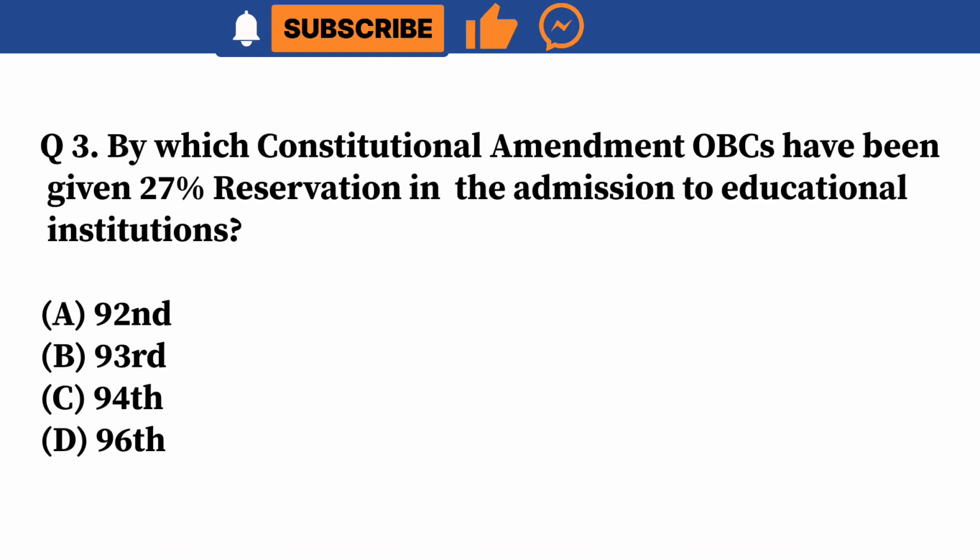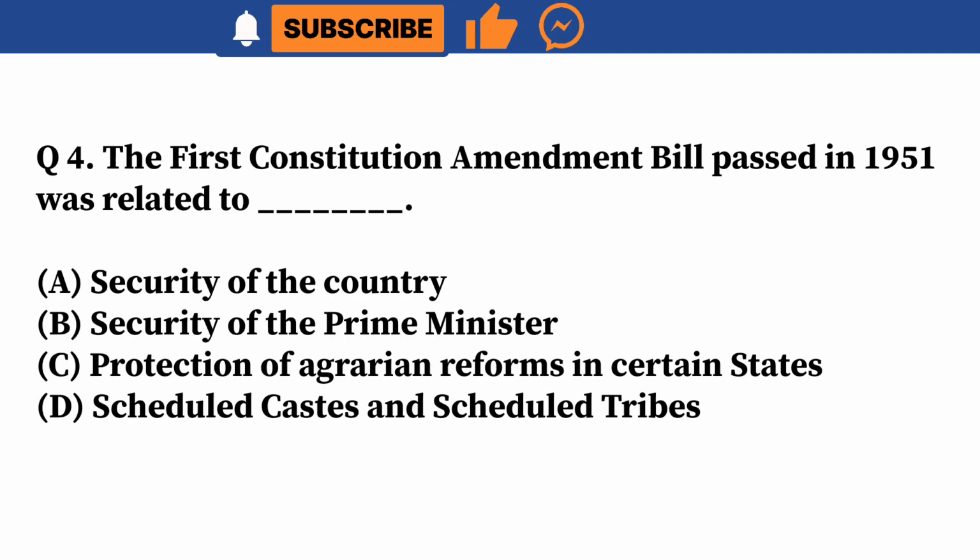Question 3. By which constitutional amendment OBCs have been given 27% reservation in the admission to educational institutions? A. 92nd. B. 93rd. C. 94th. D. 96th. Correct answer is B. 93rd.